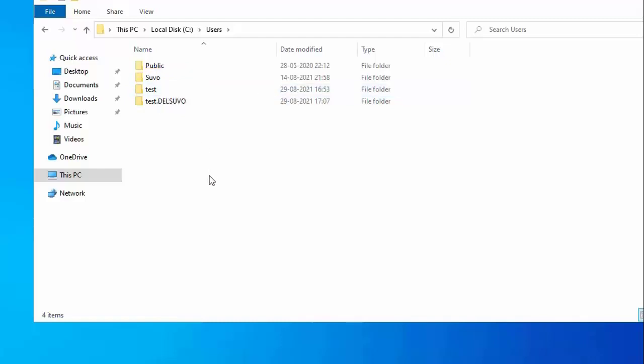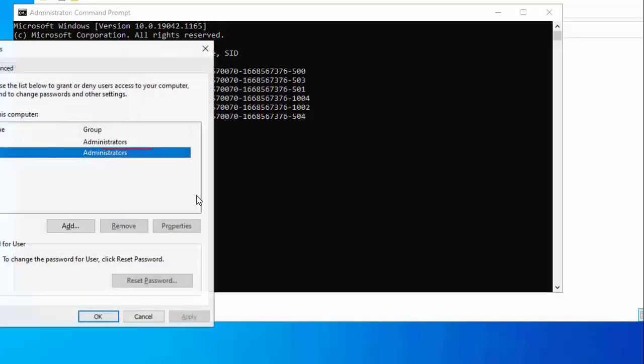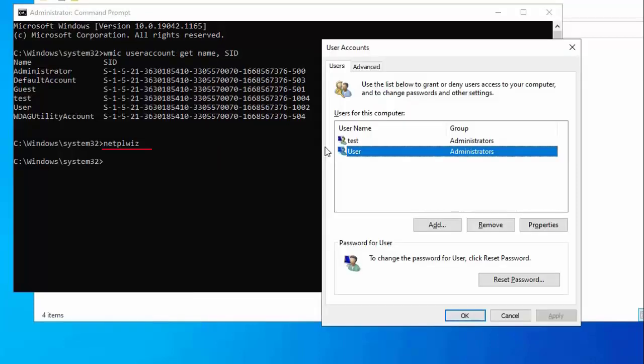Now next, one thing I need to do, I need to change the name under user account. To enter user account, I will use the netplwiz command. So opening command prompt as an administrator and using netplwiz, enter. Netplwiz.exe is an advanced user accounts control panel used for managing user accounts in most Windows operating systems.